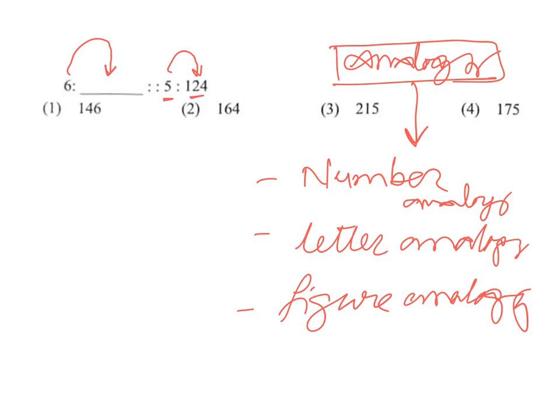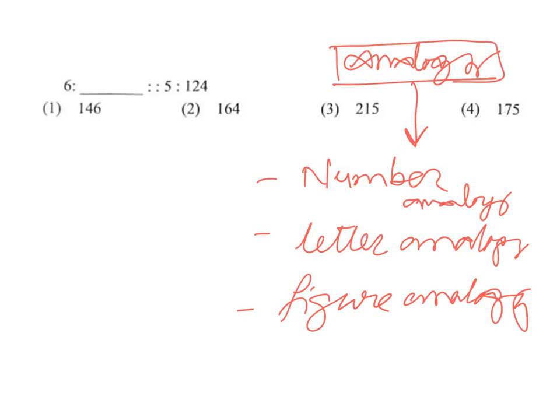So when you get the relationship between 5 and 124, apply the same relation to 6 and get the answer. So let's try to establish the relationship between 5 and 124.